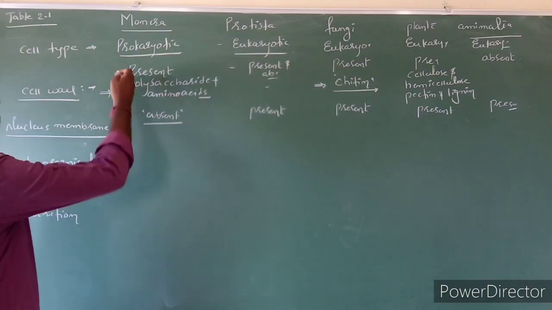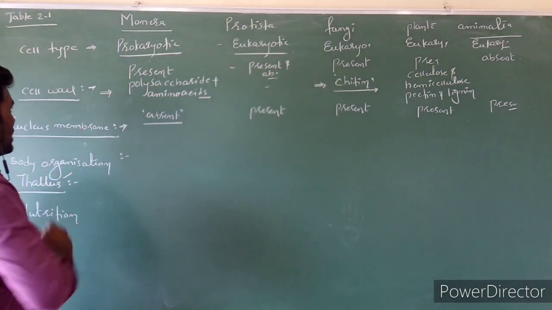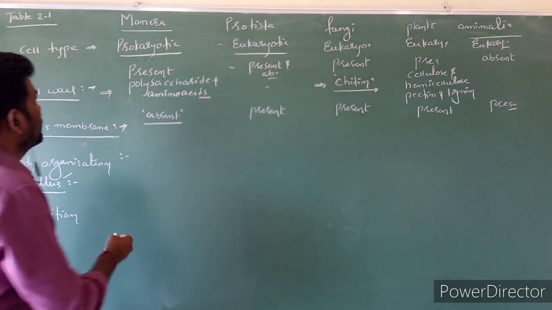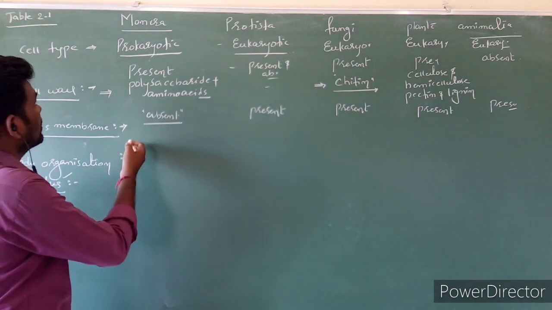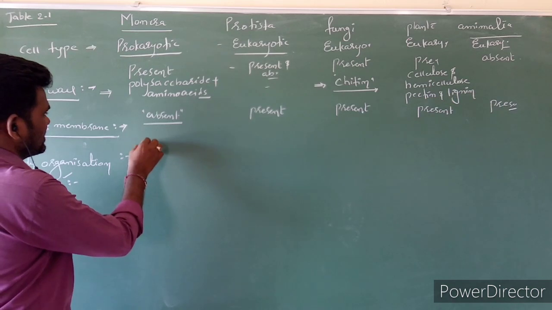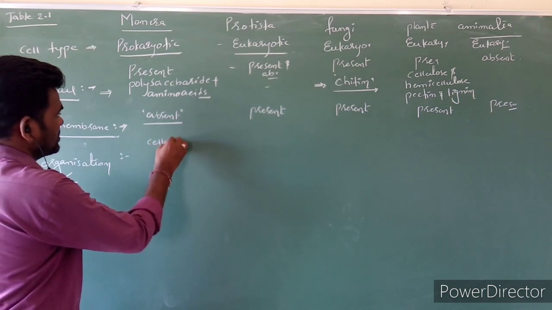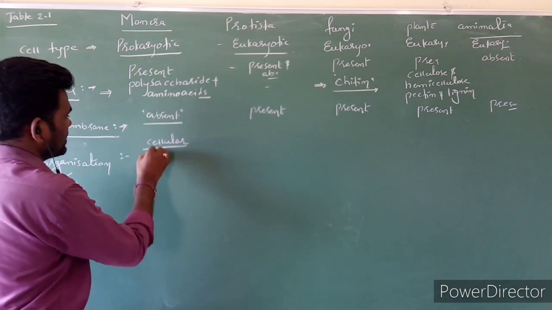Next, Monera body organization is. Monera is bacteria, single cell, it means unicellular, or you can write single cell.